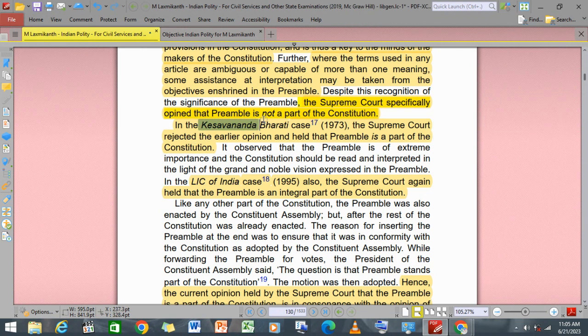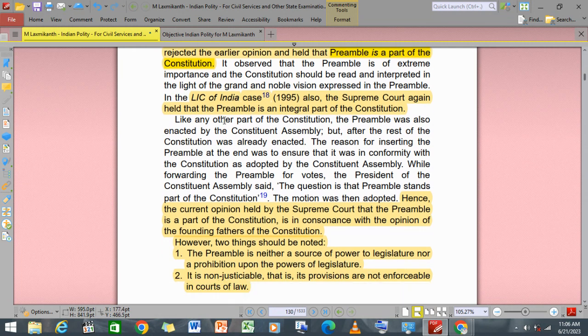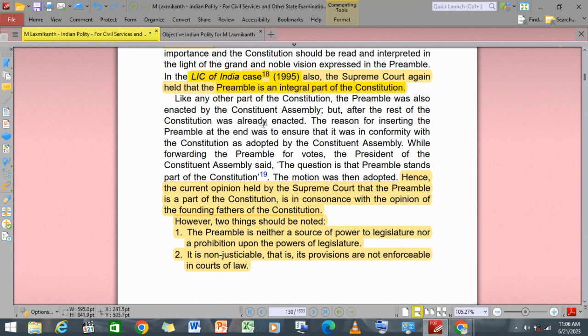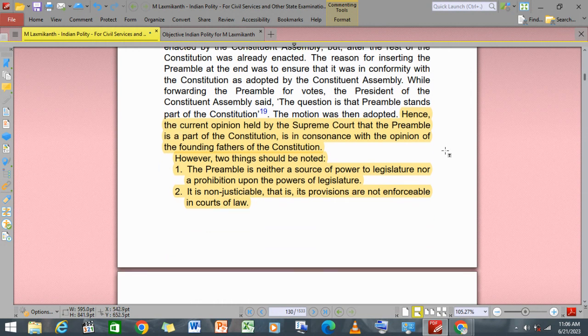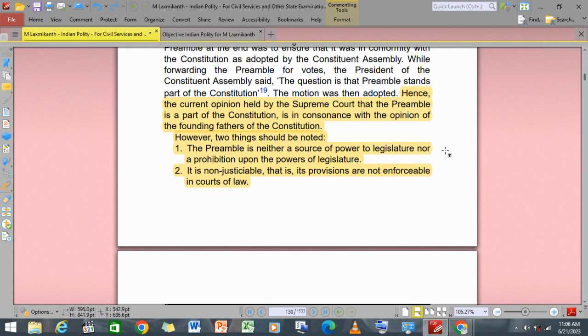But in the Kesavananda Bharati case in 1973, the Supreme Court rejected the earlier opinion and held that the preamble is part of the Constitution. It observed that the preamble is not extraneous, it is of extreme importance, and the Constitution should be read and interpreted in the light of the grand and noble vision of the preamble. In the LIC of India case of 1995 also, the Supreme Court again held that the preamble is an integral part of the Constitution. Hence, the current opinion of the Supreme Court is that the preamble is part of the Constitution and is consistent with the opinion of the founding fathers.